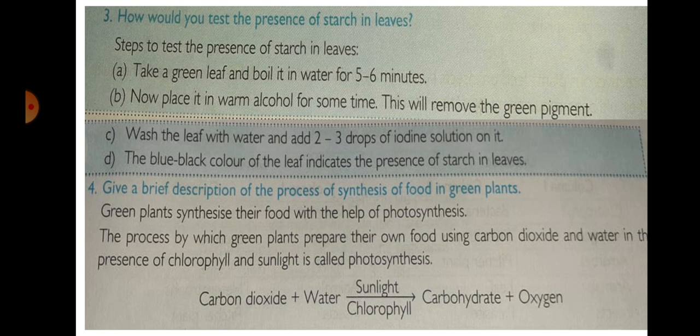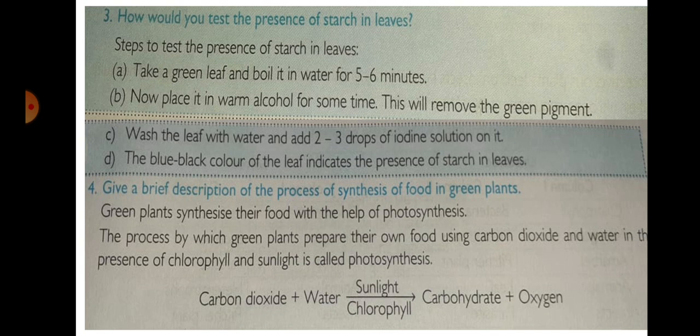Now place it in warm alcohol for some time. This will remove the green pigment. Third, wash the leaf with water and add 2 to 3 drops of iodine solution on it. Fourth, the blue-black color of the leaf indicates the presence of starch in leaves.